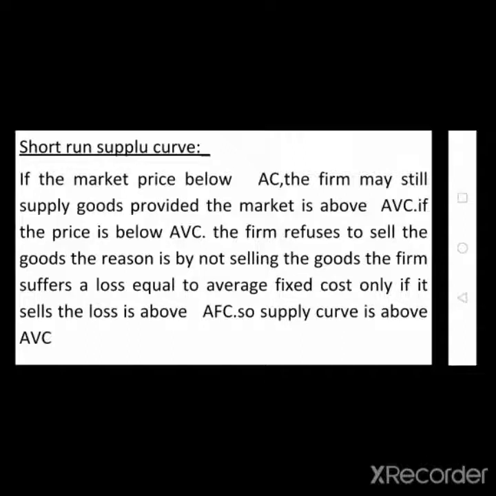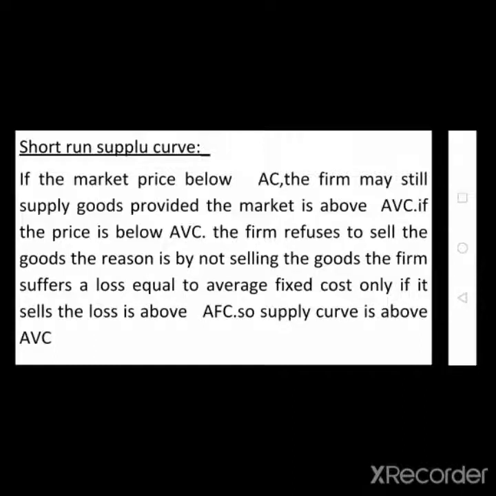If you produce the output, fuel and power consumption occurs. If you are without production, there is no cost on fuel and power. The fuel and power cost does not occur in the organization. So these are all called variable costs. The variable cost varies with the quantity of output produced. If you produce more and more output, the variable cost increases, and if you produce less output, the variable cost decreases. So this is the difference between fixed cost and variable cost.